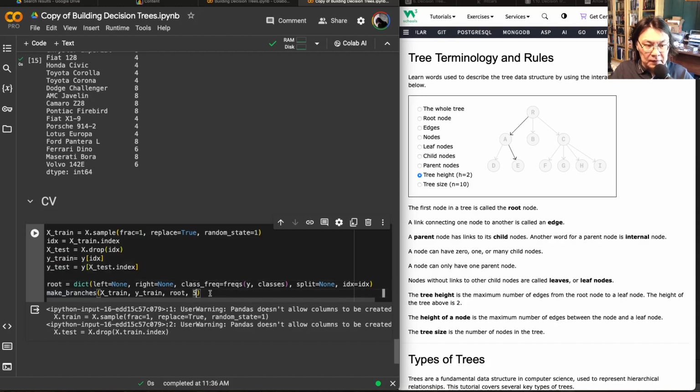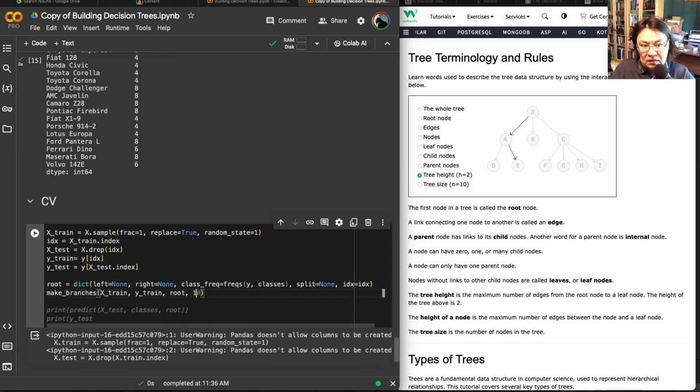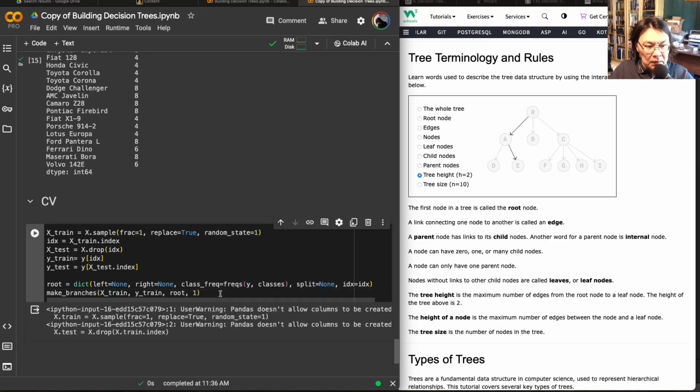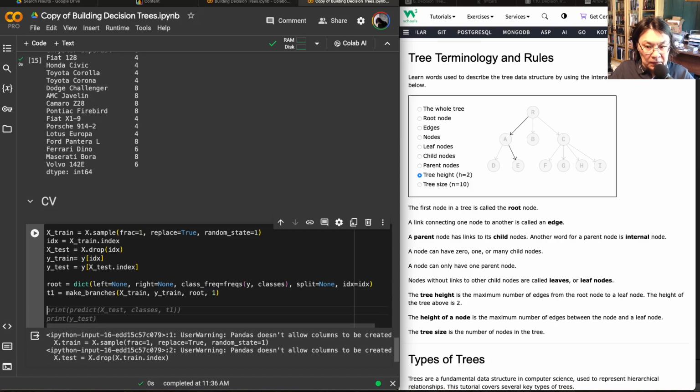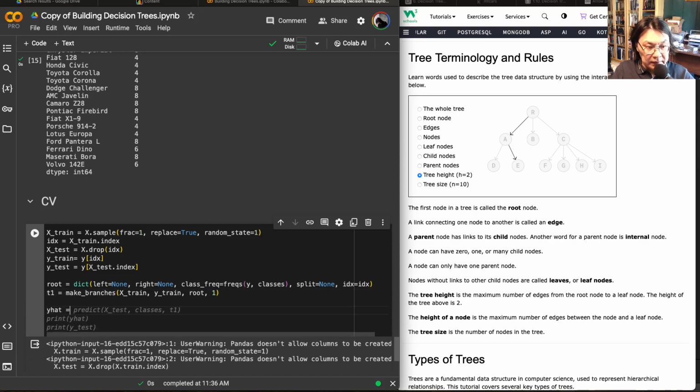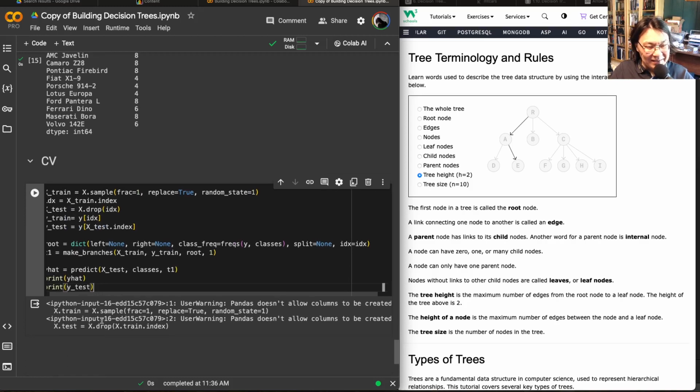Let's make it like a depth 1 tree. So why not? We'll make a smaller tree. So let's make it T1 like previously, but it's a smaller tree now. Okay. And now we can make a prediction, right? Y hat is equal to predict. You see, I'm starting to like this Gen AI more and more.